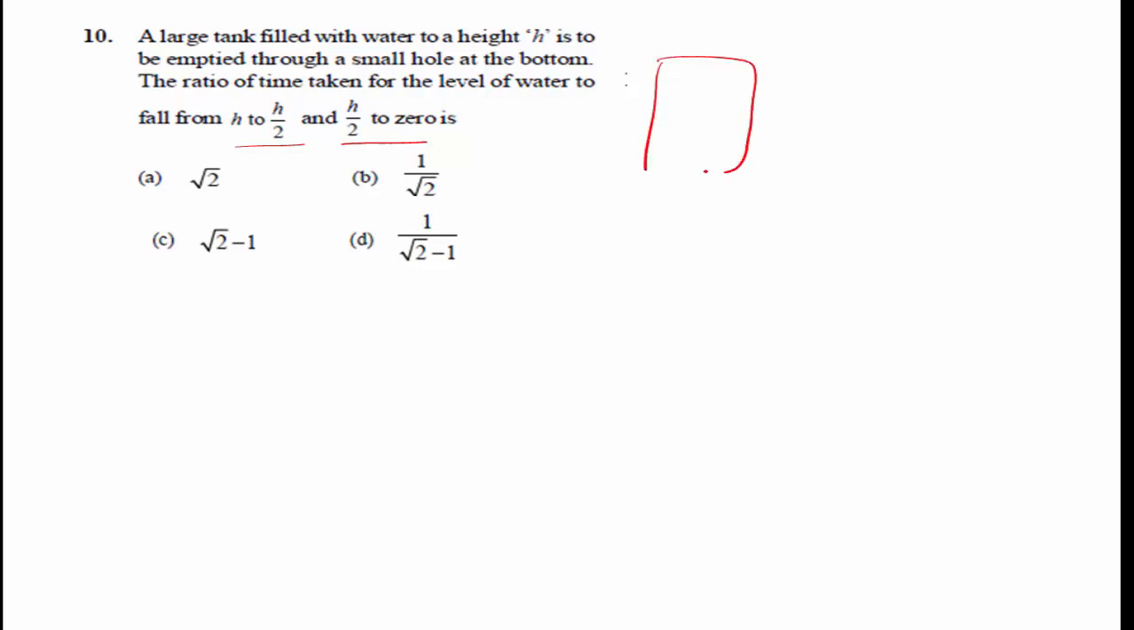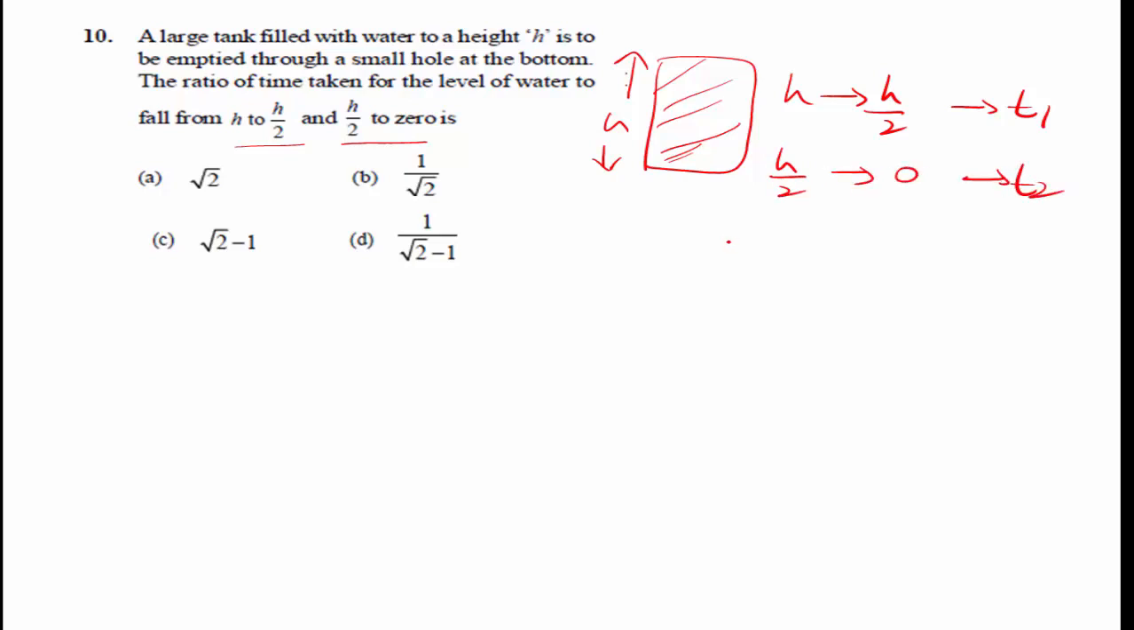Here is the large tank. The height of this tank is h. Initially, it contains water. The time taken for the water to fall from h to h by 2 is t1. In the second case, from h by 2 to 0, the time is t2. We need the ratio of the time taken for the level of water to fall from h to h by 2 and from h by 2 to 0. We know the formula.